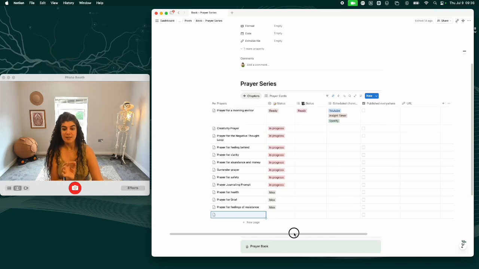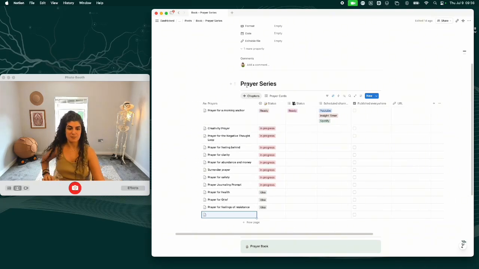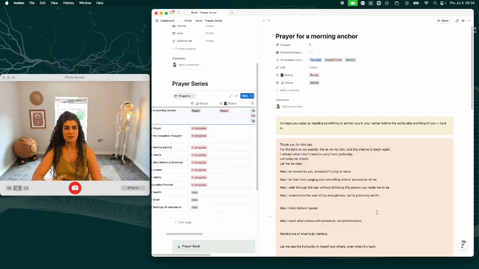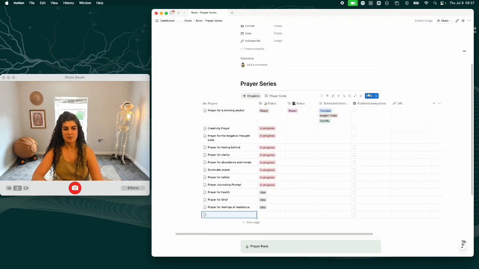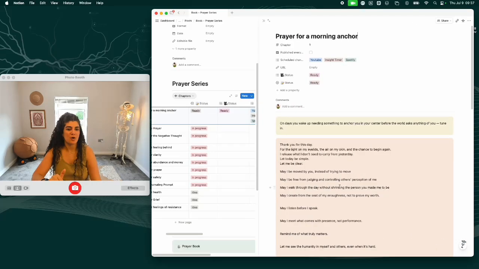So that made my job significantly easier, because basically what I did was work on my first prayer as my template, and then I asked AI to create a template for me and duplicate all that framework across the board to the other prayers that I already wrote, and make sure that the body of the text that I've been working on goes into that orange box that I created.